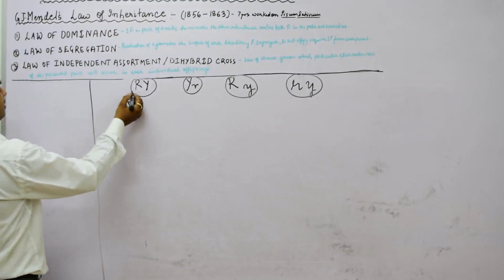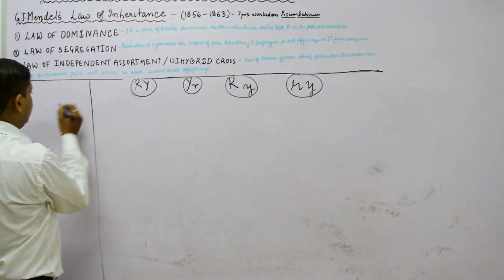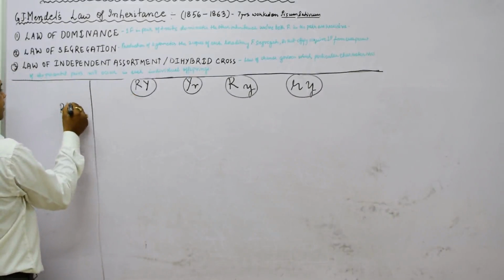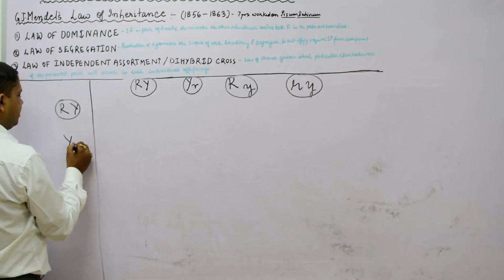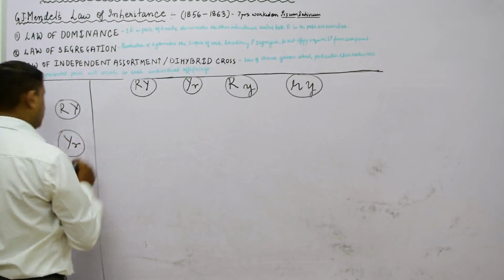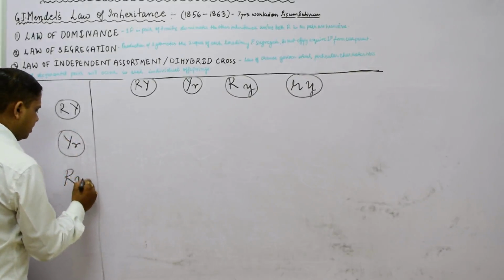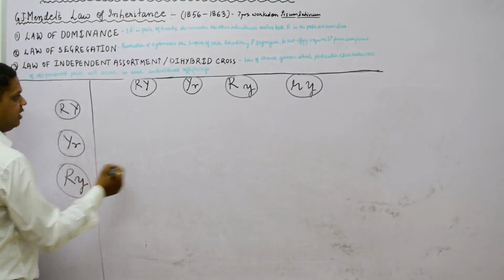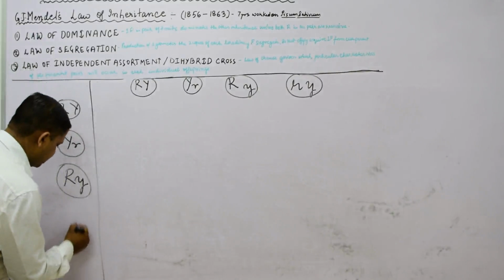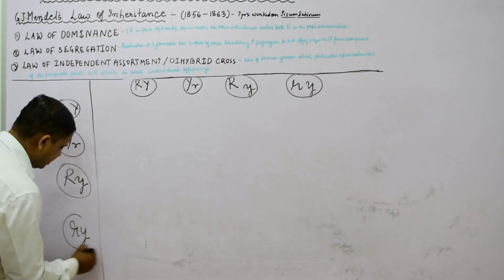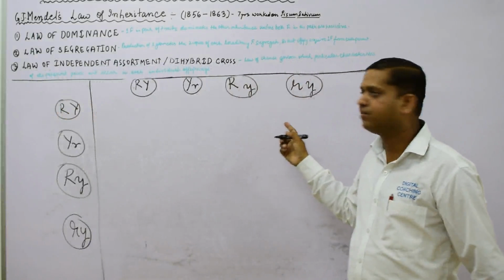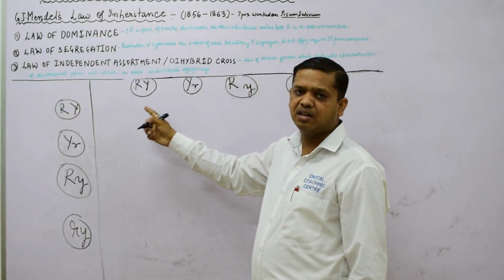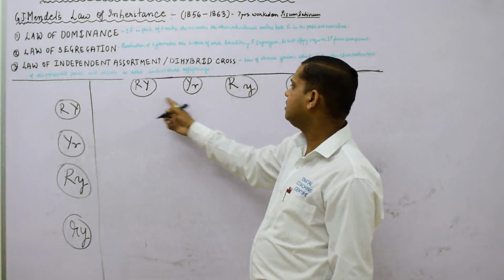arrange the gametes. This is in first position, so we'll write here in first position capital R, capital Y. In second position we'll write capital Y, small r. Third position we'll write capital R and small y. And last, fourth, is small r and small y. So these are the four gametes. You have understood that we have crossed four contrasting characteristic parents and obtained these gametes.